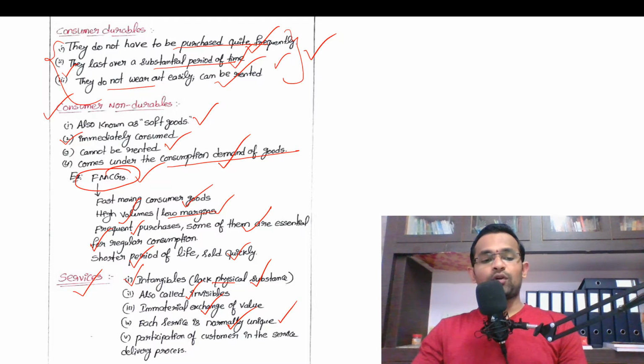Another important thing is participation of the customer in the service delivery process. That means the consumer has to participate in the process of service delivery. If you take goods, the consumers do not participate in the manufacturing process, whereas the customer participates in the service delivery process. We have to go to the hospital to get the service from the doctors. Yes or no? We should be a part of it. Okay, right.